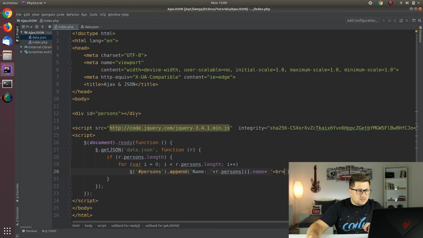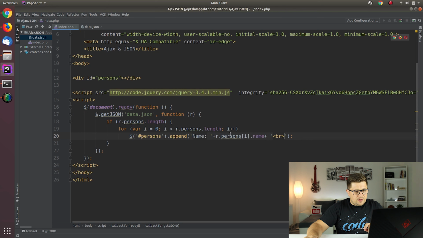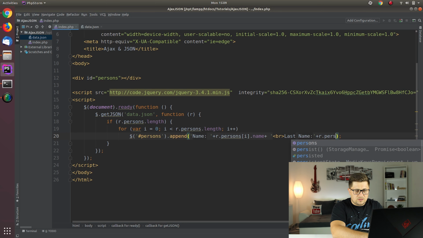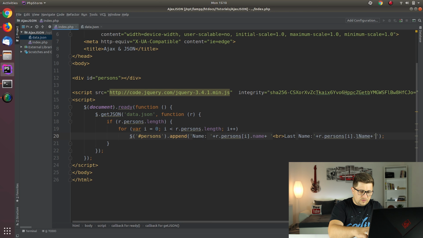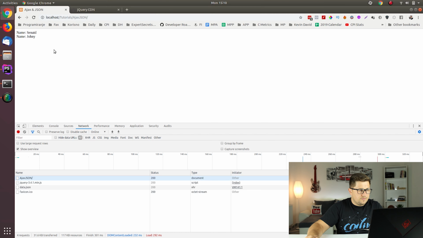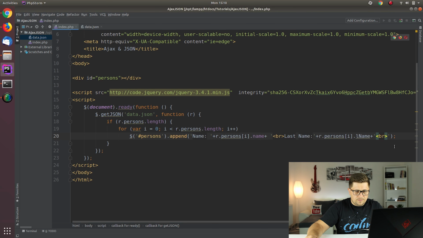So let's go ahead, and after printing the name, let's also print the last name. So we can say last name, and then it's going to be the same: r.persons[i].lastname, and then we'll add the break again. Okay, and let's see now. Boom, now we have got also the last name, which is good.